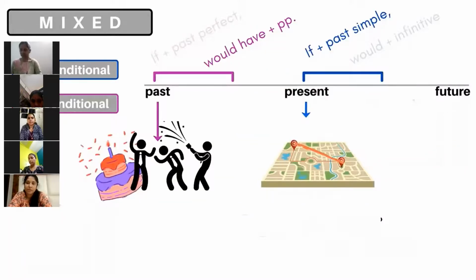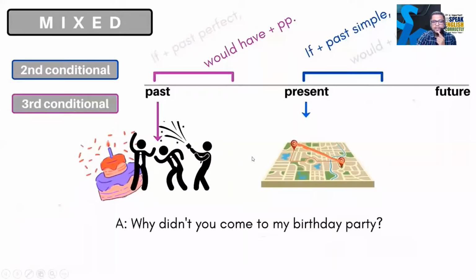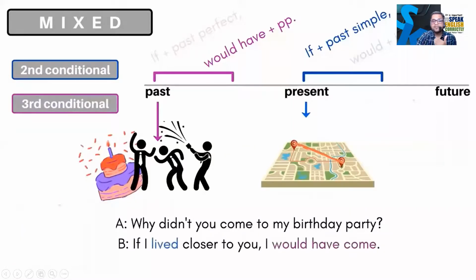Okay, let's see what is written here. Why didn't you come to my birthday party? Then you answer, if I lived closer to you, I would have come. Or I could have come also, you can say. I would have come or I could have come. If I had a vehicle, I would have attended the party. Yeah, Jayashree, the sentence is right.